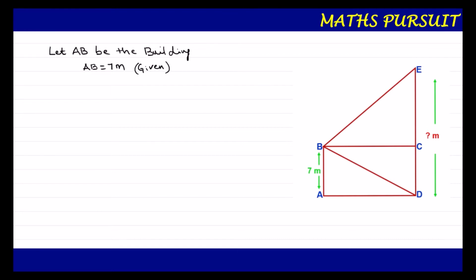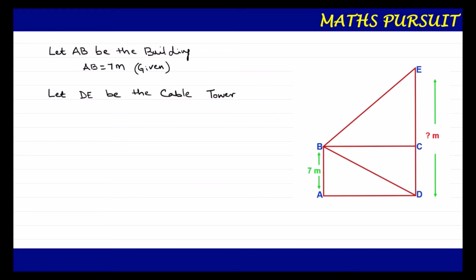Now guys, let us look into the other part of the question. It says the angle of elevation of the top of a cable tower. So one more cable tower is there. Let us assume that DE is the cable tower. From the diagram only I am considering these things. So we have considered DE to be the cable tower.